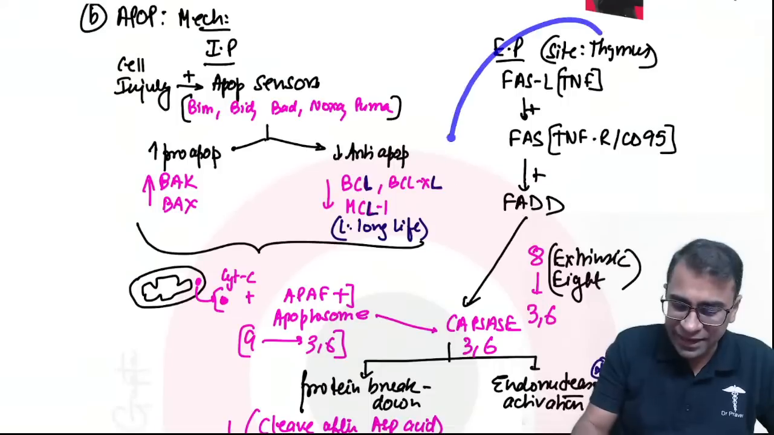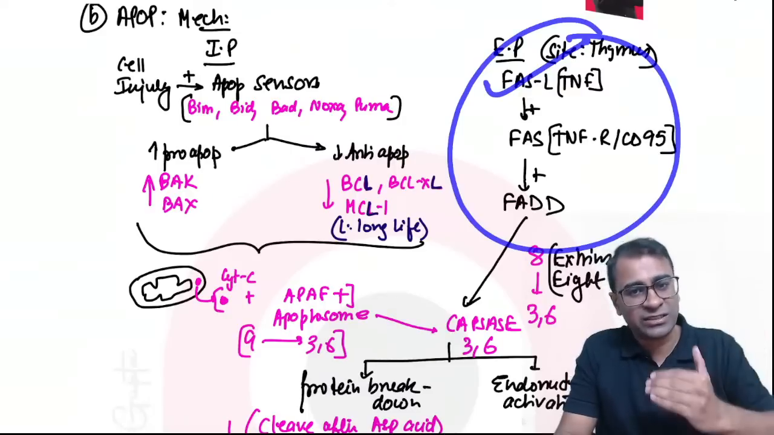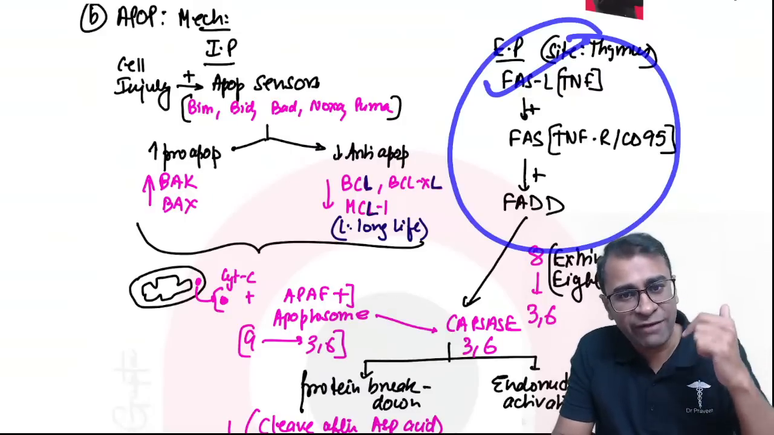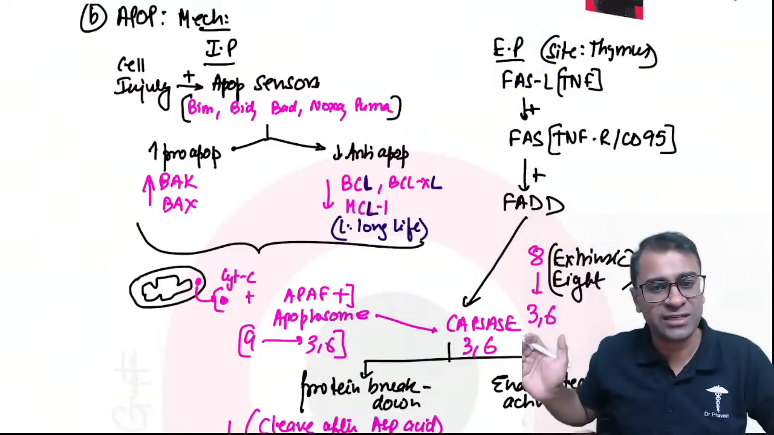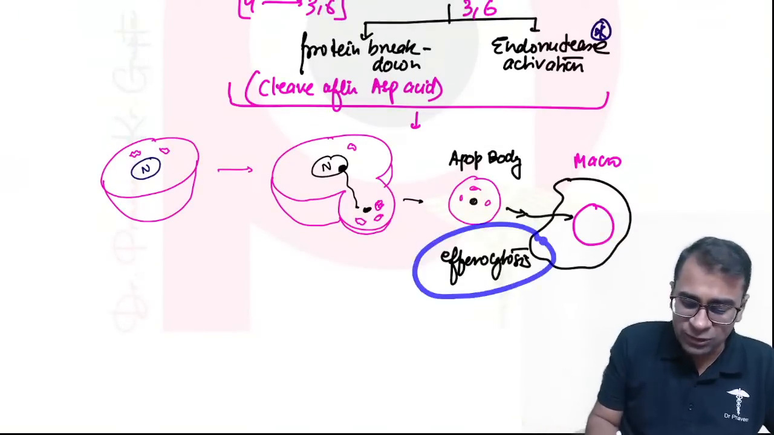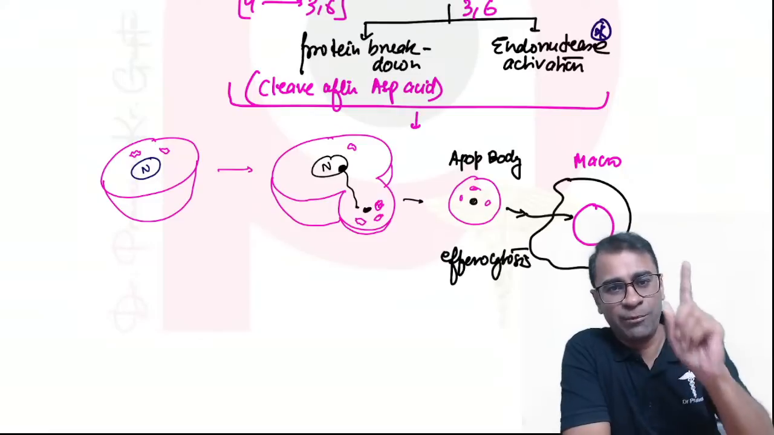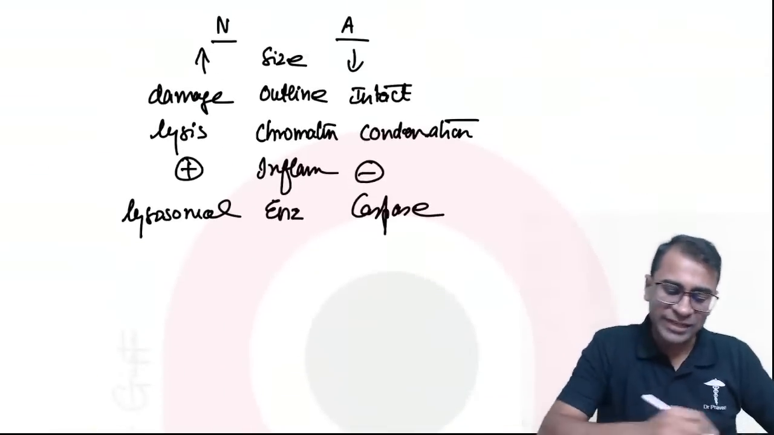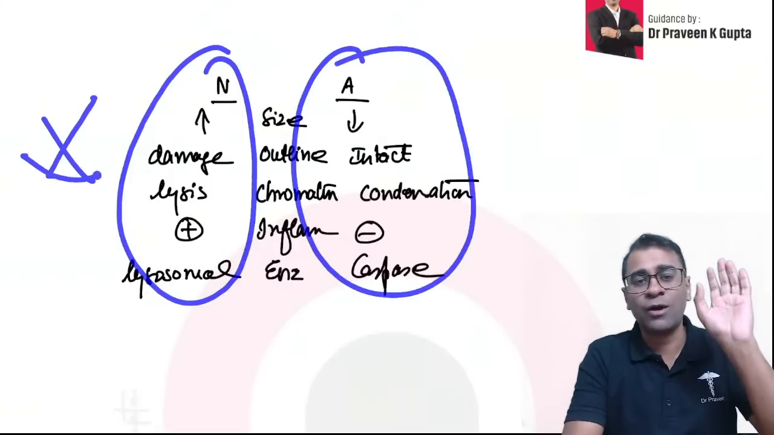What happens in the extrinsic pathway, sir? Fas ligand, a TNF family member, activates FAS. FAS is a TNF receptor, which activates FADD, and FADD activates caspase 8 and 3. Ultimately it will lead to the removal of the apoptotic body, and this process is referred to as efferocytosis. Very, very important. So what they can ask you is the difference between necrosis and apoptosis. Sure question from my side.